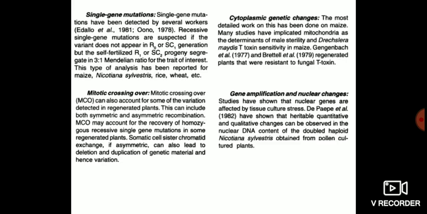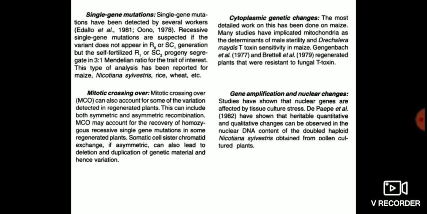Next is mitotic crossing over. Mitotic crossing over can also account for some of the variation detected in regenerated plants. This includes both symmetric and asymmetric recombination. Mitotic crossing over may account for the recovery of homozygous recessive single gene mutations in some of the regenerated plants. So mitotic crossing over has been studied in relation to somaclonal variation. And the next is gene amplification and nuclear changes.